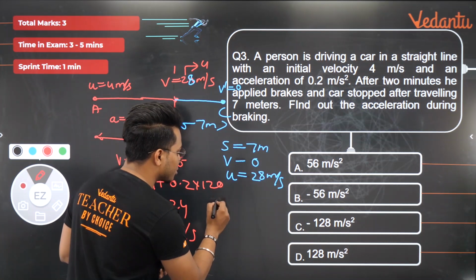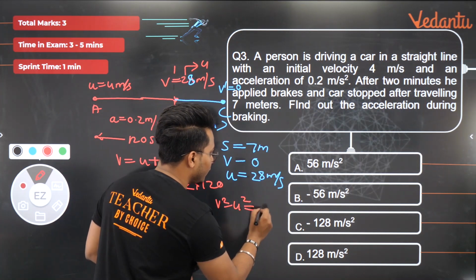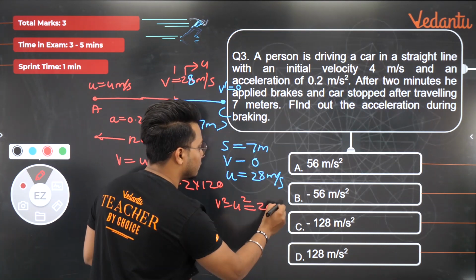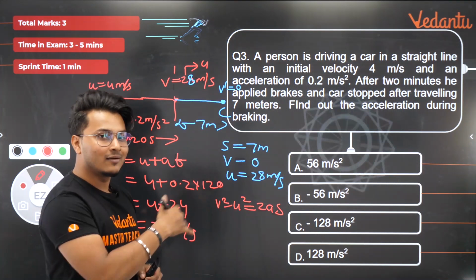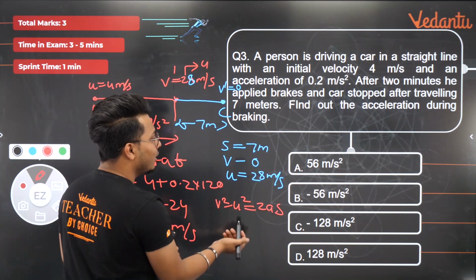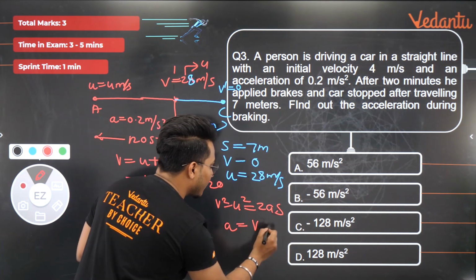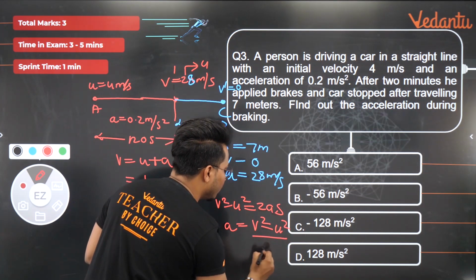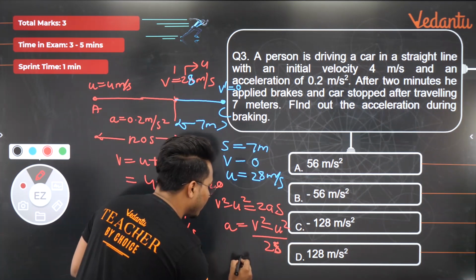So my third equation of motion is V square minus U square is equal to 2AS. What is it? It's 2AS. Right, 2AS. The screen is acting up a bit, that's why otherwise there is clarity. ठीक है ना? Okay, so V square minus U square is equal to 2AS. मेरे पास V है, U है, S है. मुझे निकालना क्या है? A. तो A कैसे निकलेगा? A will be equal to V square minus U square divided by 2S.